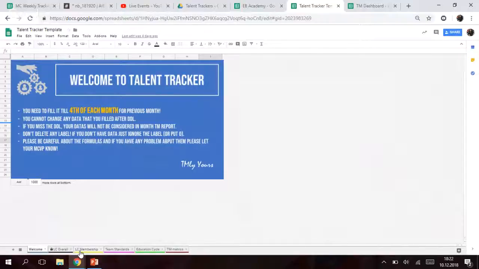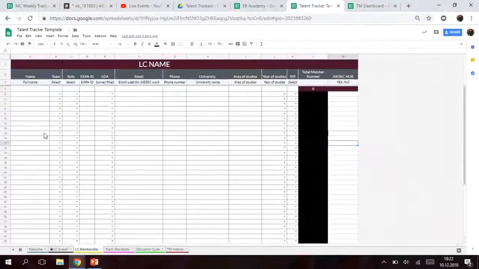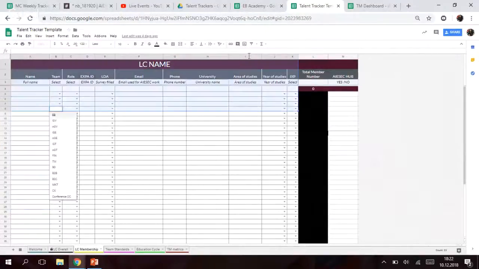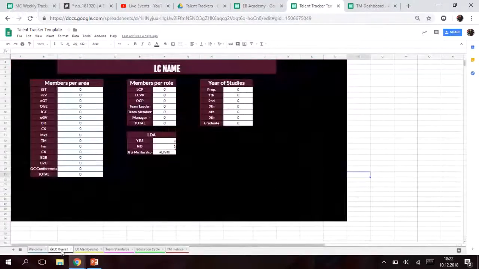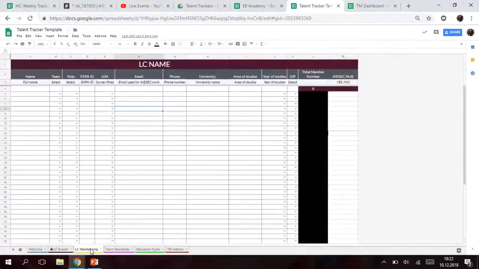For example, we have the LC membership part. We put our own members here and all the information about them, like Isaac Hub, university, phone, mail, LDA, whatever. And at the end we can see overall members here, per area, per role, LDA, and year of studies as well. So you can see the overall picture of your LC from this tab based on the data that you put here.